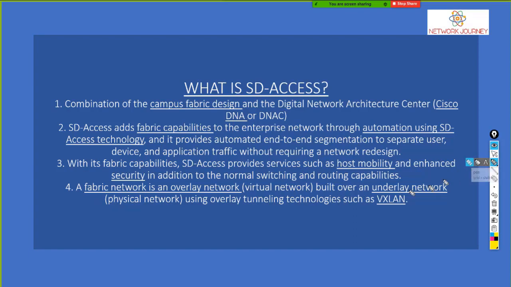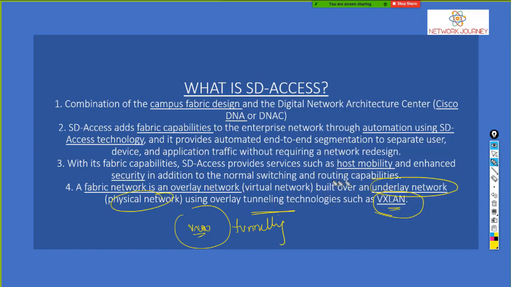And what is the protocol that's going to integrate this? It's VXLAN. I'll tell you what VXLAN is. Basically, this is a protocol, also called a tunneling protocol, a tunneling technology. That's going to integrate your overlay with the underlay technologies. VXLAN.